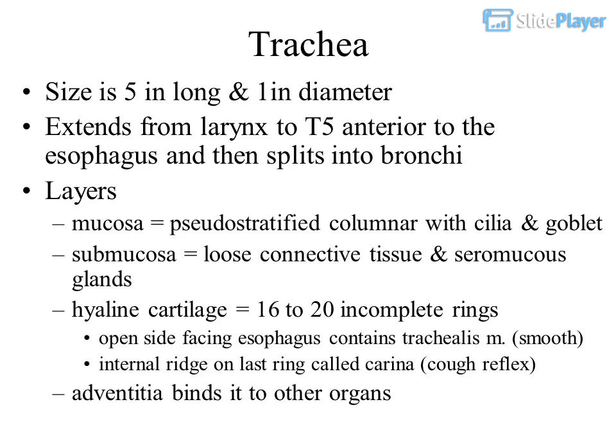Layers: the mucosa equals pseudostratified columnar epithelium with cilia and goblet cells. The submucosa equals loose connective tissue and seromucous glands. Hyaline cartilage equals 16 to 20 incomplete rings. The open side facing the esophagus contains tracheal smooth muscle. The internal ridge on the trachea is called the carina, and it triggers the cough reflex. The adventitia binds it to other organs.